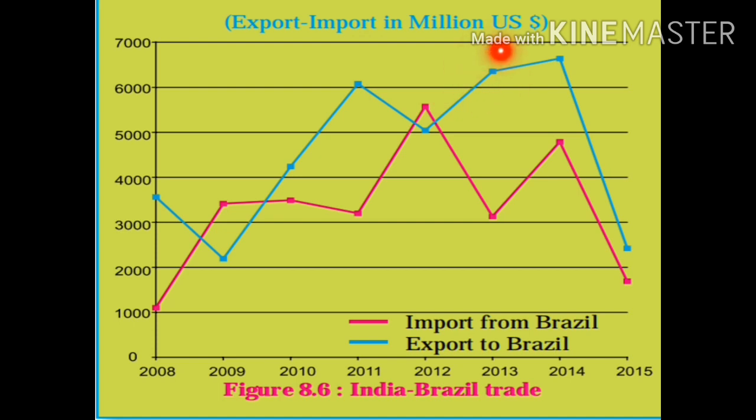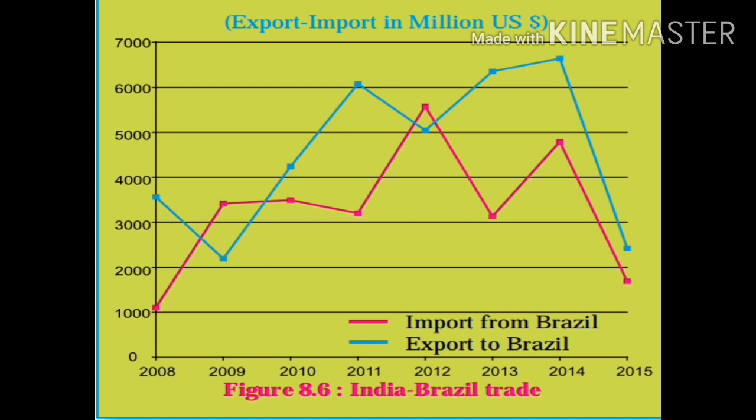In 2013, again the blue line is exceeding. 2014 and 2015, though you will find that from 2014 to 15 there is a decline in the export to Brazil, even in that condition, the blue color line is exceeding the pink color line.